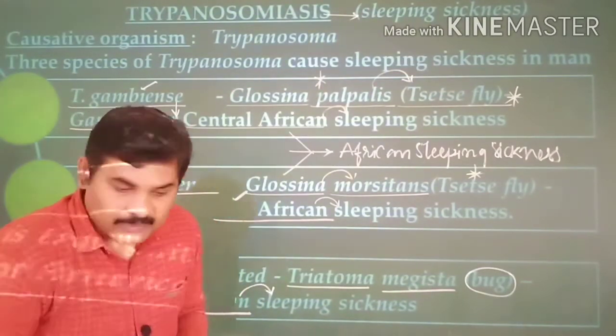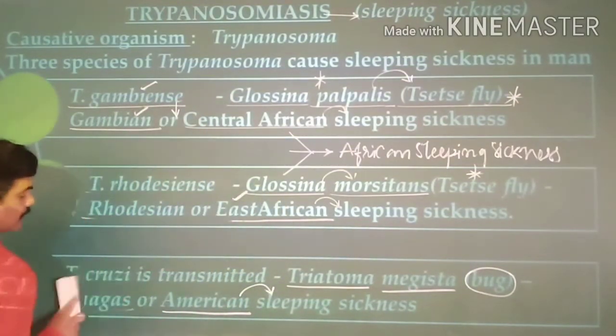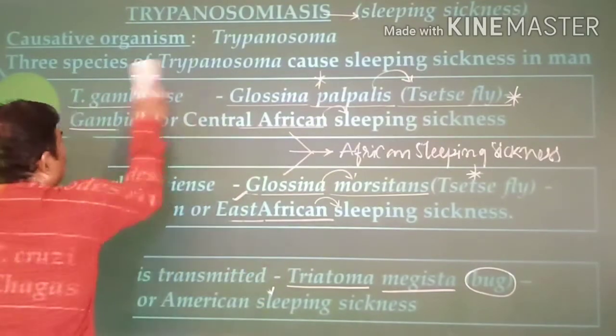Now I'd like to give you the structure of Trypanosoma.